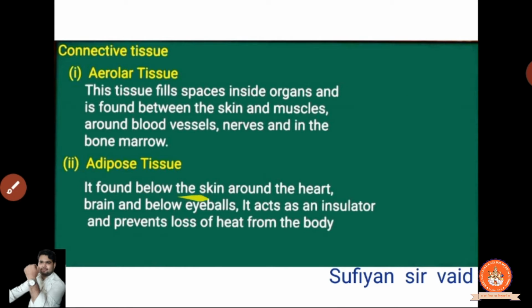So what is that? It is found below the skin layer around the heart. Clear? So if there is a heart, around the heart there is a presence of adipose tissues, and below the skin layer, because the heart is below the skin layer. Brain and below the eye bone.